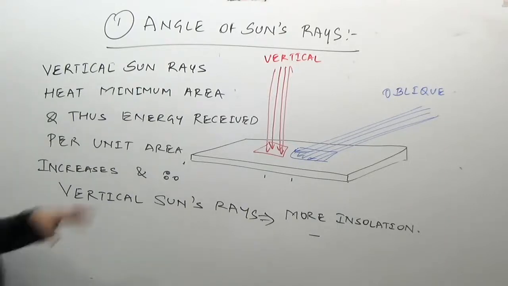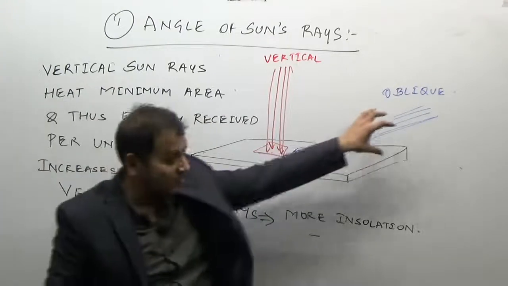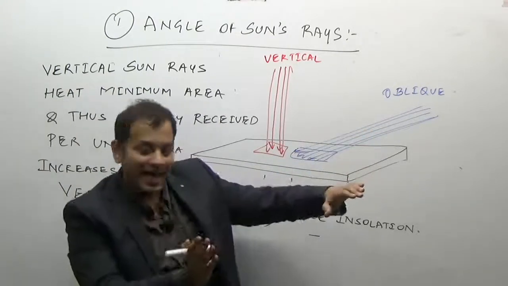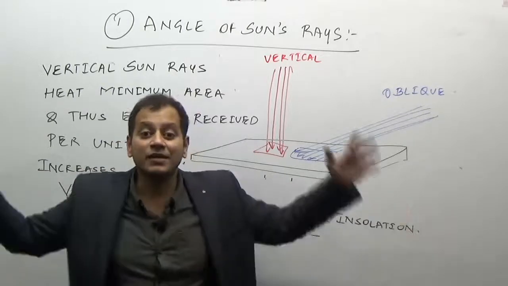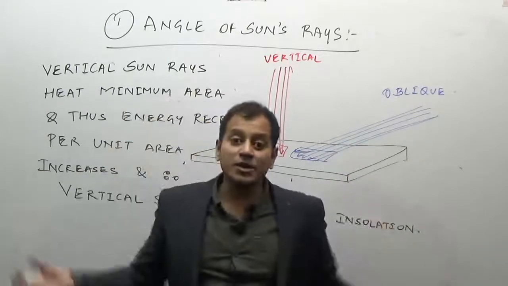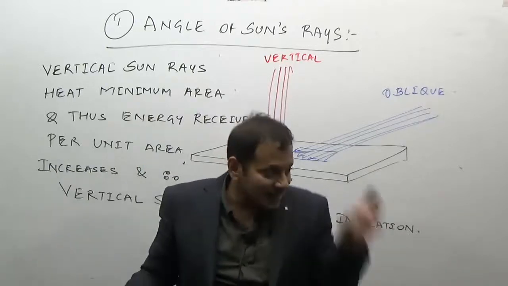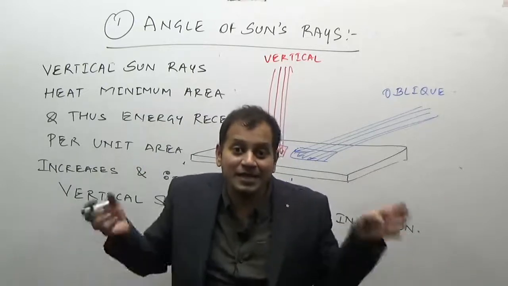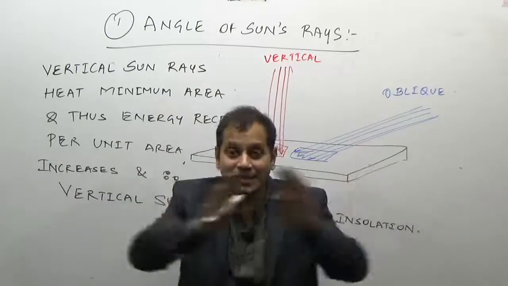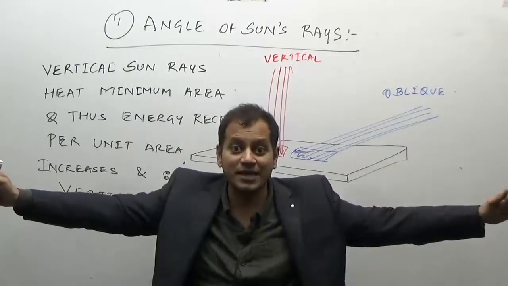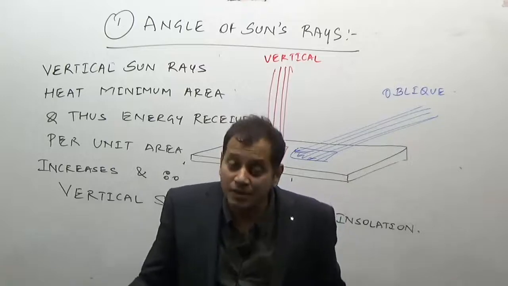On the other hand, the oblique sun rays are slanting, and therefore they spread over a larger area, and therefore the heat received per unit area is less. That is, the heat per unit area is less because there is no concentration. Similarly, the sun's rays are spread over a larger area, and therefore the heat received is less.